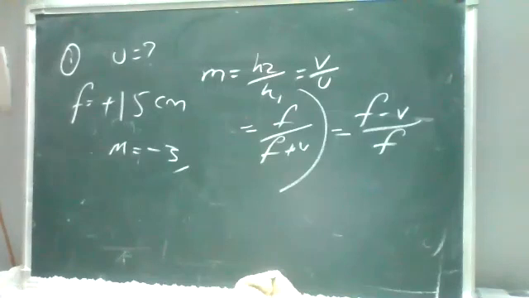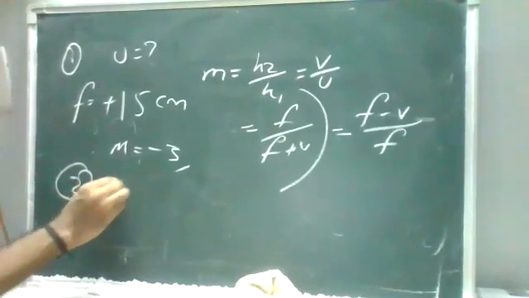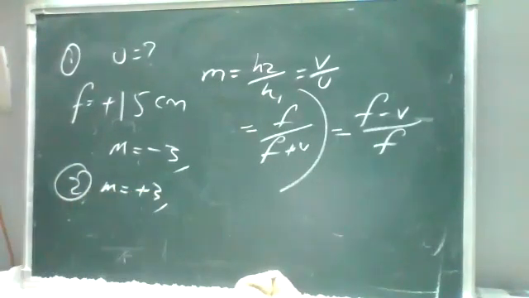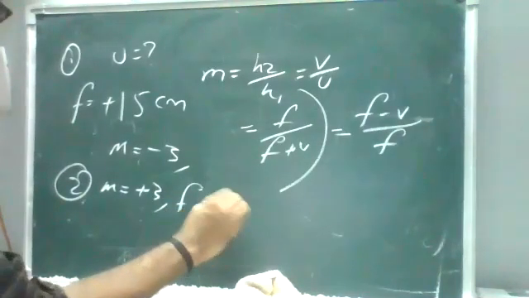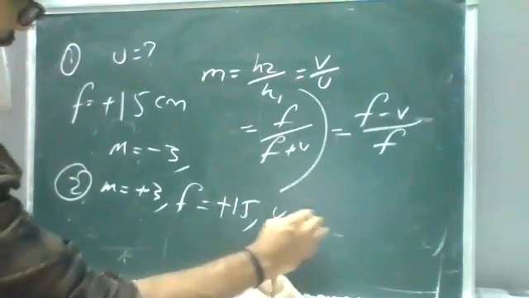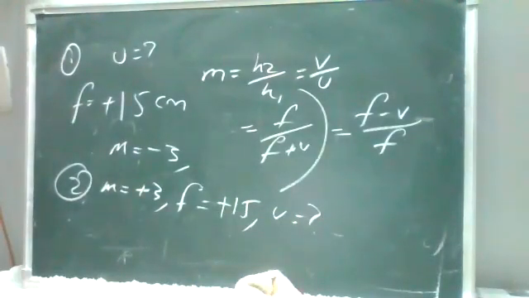For virtual image, m is plus 3, same focal length, positive. f is positive, plus 15 centimeters, and we need to find u. So find the distance here.